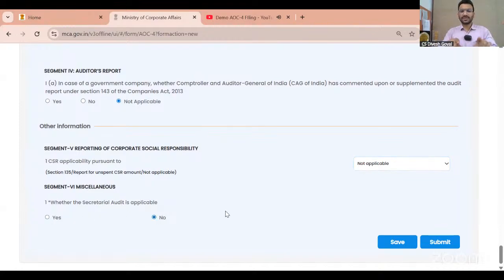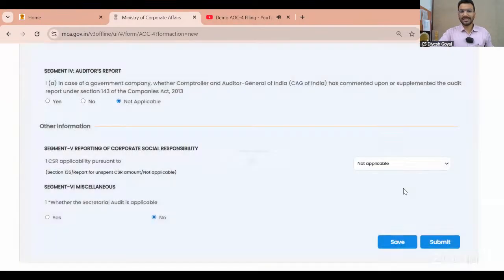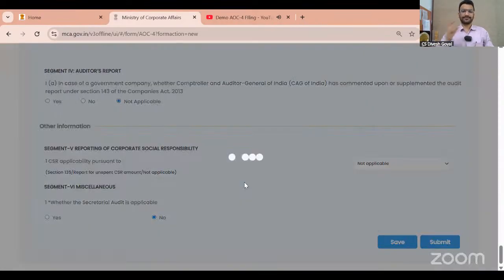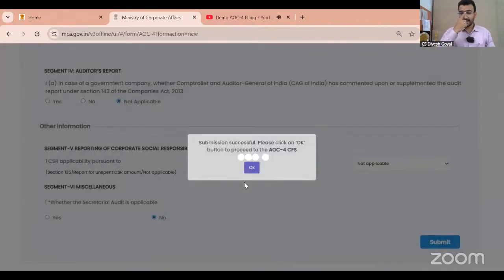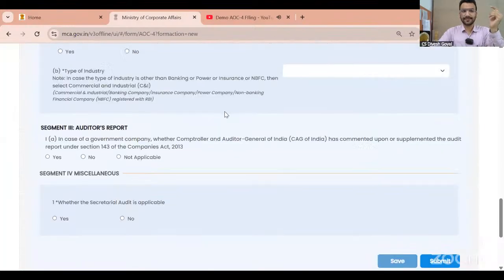So this is approximately 20% of the information of the total AOC-4 which we have filled online. For the offline form, I will click save. That I did successfully. Once I click submit, see, as I said, these are the linked forms. As I have already clicked yes on the AOC-4 CFS, after clicking on the OK button, the linked form AOC-4 CFS will open like this.